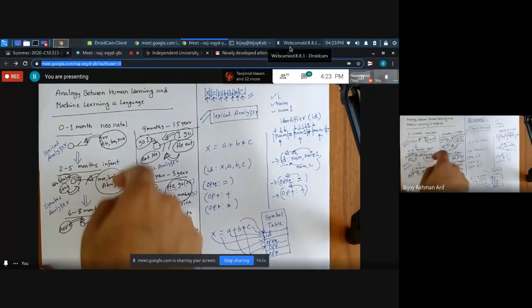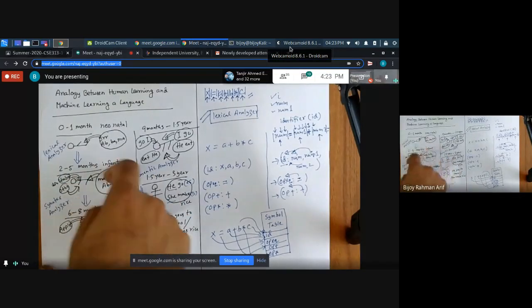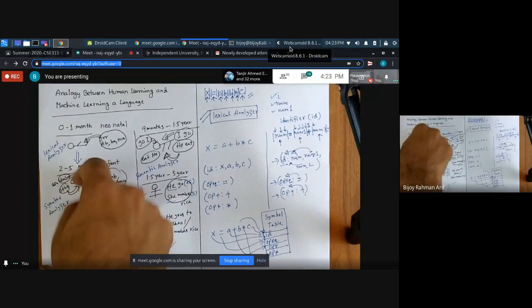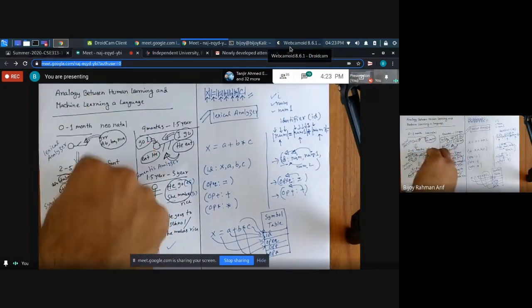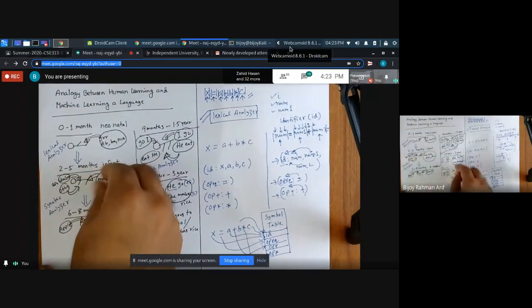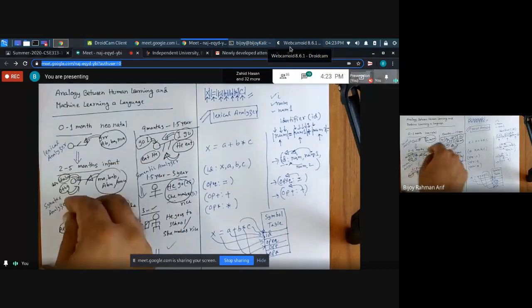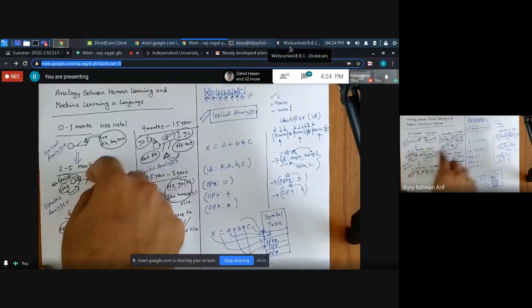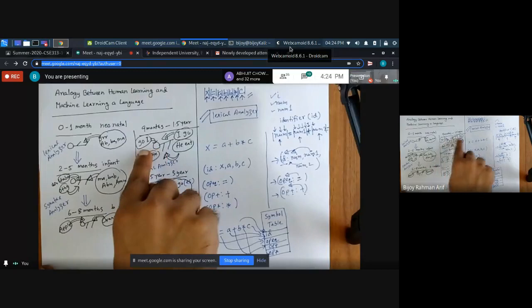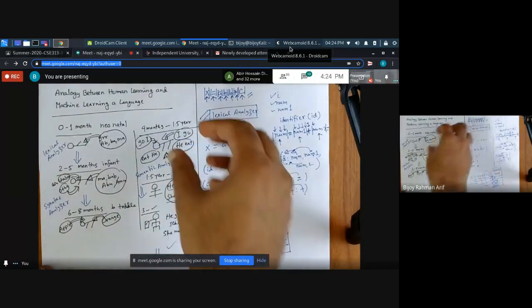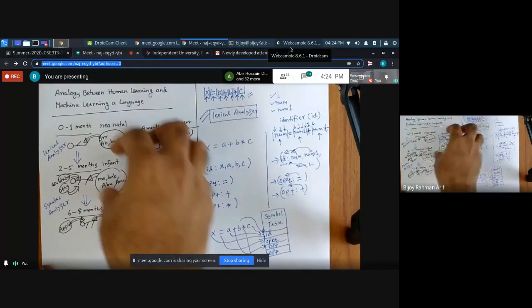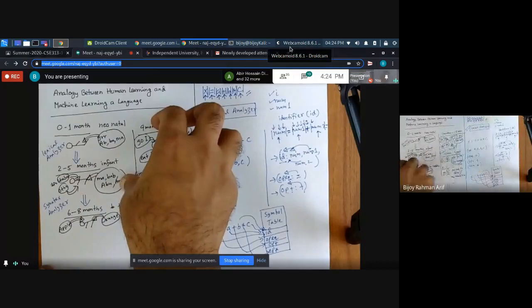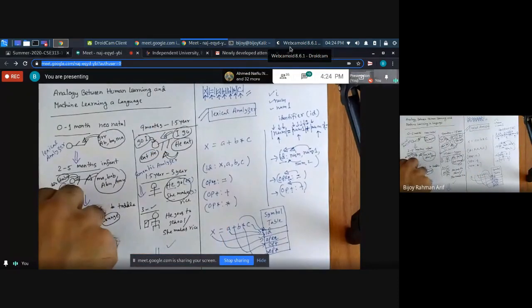This phase is considered the syntax analyzer. The syntax analyzer phase starts from there. After the lexical analyzer, we get the tokens. Now the infant, even understanding these words, tries to generate sentences like go I go, he eat. So those structurally correct things are generated by the syntax analyzer phase.